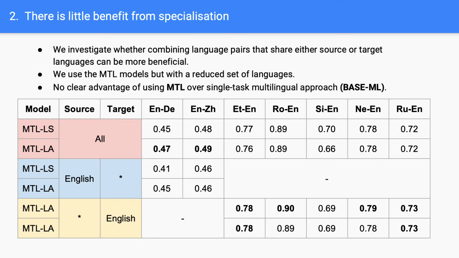As we can see from the results, the MTL models trained on English source language perform worse than MTL models trained on all language pairs. In contrast, MTL models trained on English target languages perform a little bit better than MTL models trained on all language pairs on 4 out of 5 language pairs.